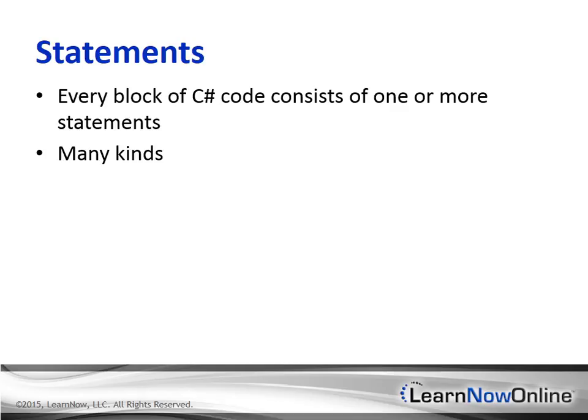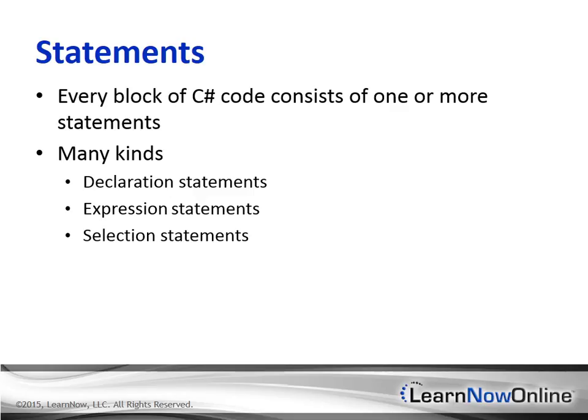Some of the more common kinds of statements include declaration statements. These introduce a new variable to a code block. You can simply declare the variable or initialize it as well. If you're declaring a constant or using the var keyword, the initialization is required. Another kind of statement is an expression statement. This generally performs some kind of calculation and then stores the result in a variable, or performs some kind of action. Selection statements let you branch execution to different blocks of code based on some kind of condition.